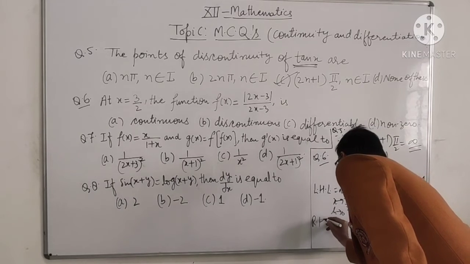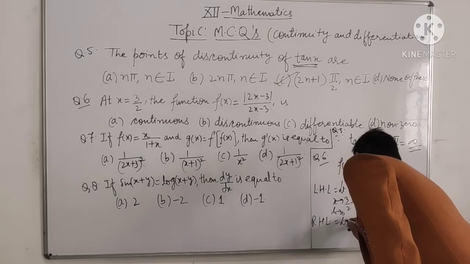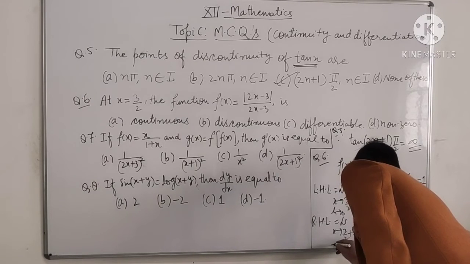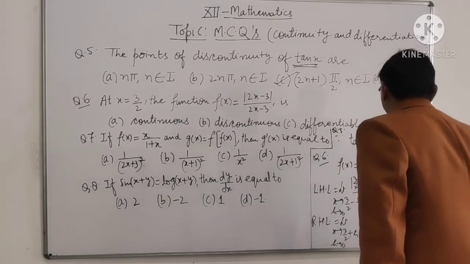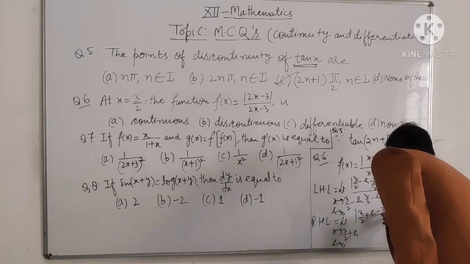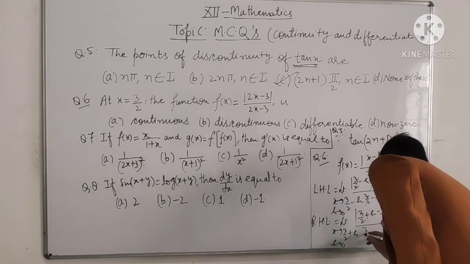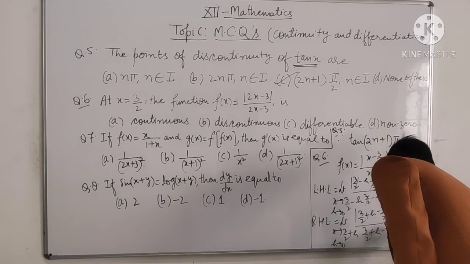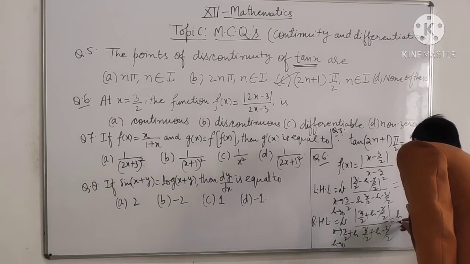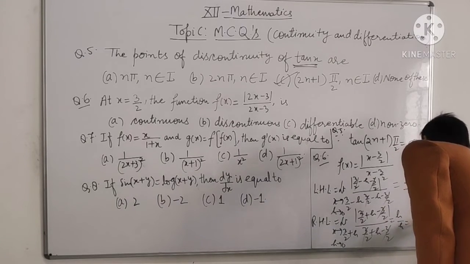Similarly, we will find the right hand limit. It is limit x tends to 3 by 2 plus h and h tends to 0. It is mod (3 by 2 plus h minus 3 by 2) upon (3 by 2 plus h minus 3 by 2). It cancels. So it is h upon h, which is equal to 1.